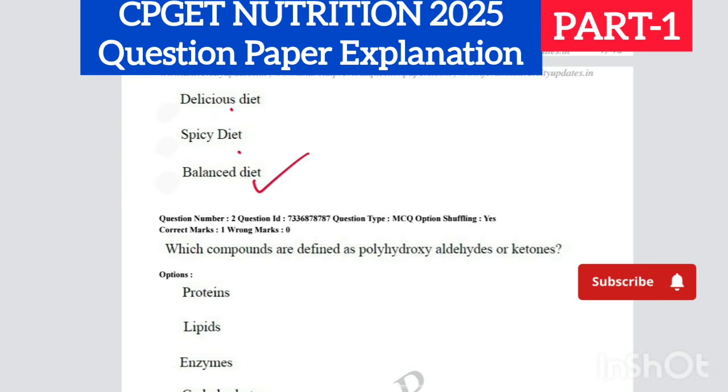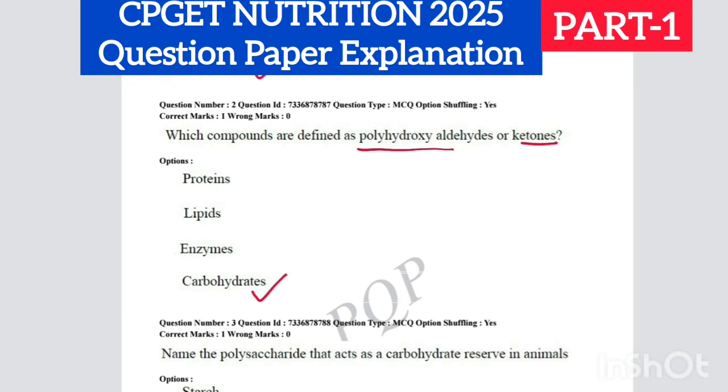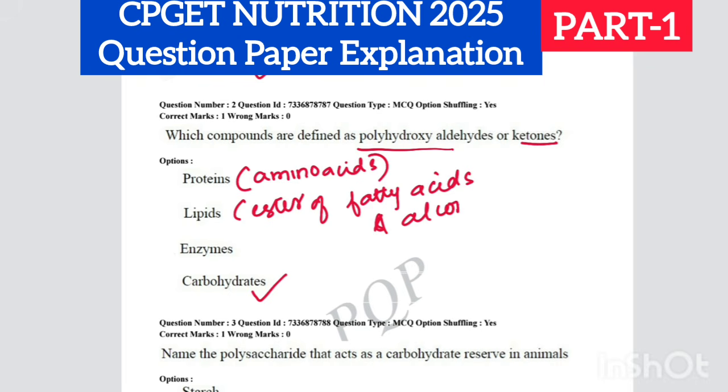Coming to the next question, which compounds are defined as polyhydroxyaldehydes or ketones? Here the correct answer is carbohydrates. What are proteins? Proteins are made up of amino acids, whereas lipids are esters of fatty acids and alcohol, and enzymes are again mainly proteins in nature. So the correct option is carbohydrates, because this is the basic definition of carbohydrates, right?